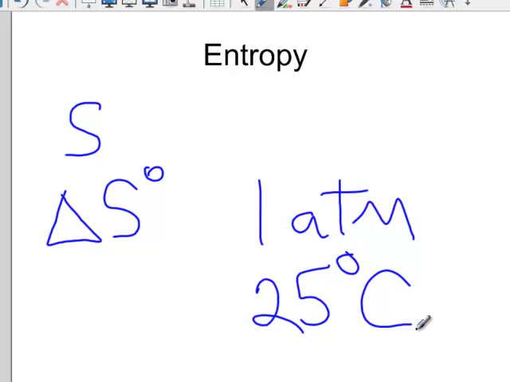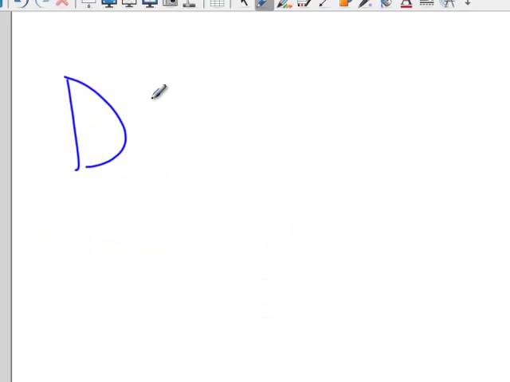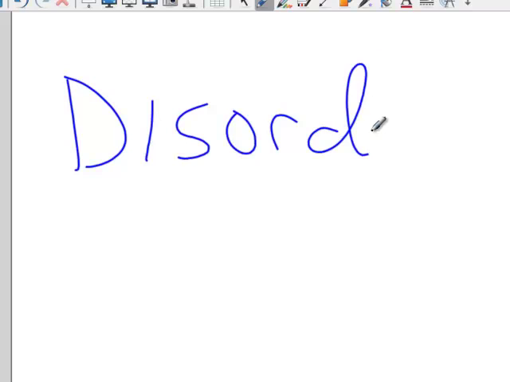Now, entropy means disorder. Everything in the universe heads toward least energy and highest entropy. Think about a deck of cards. If you take a deck of cards that's ordered in suits and ace through king and you throw it up in the air, it is not going to land in that nice order. It's going to be disordered. And the reason for that is because there are more possibilities of disorder than there is order.